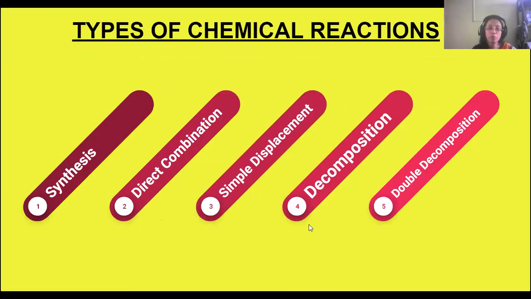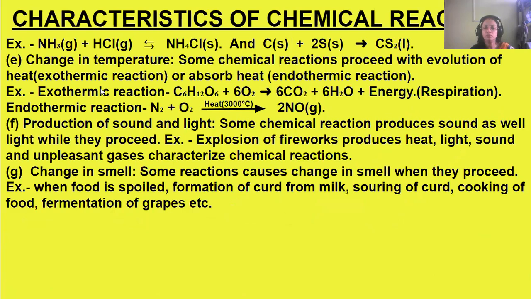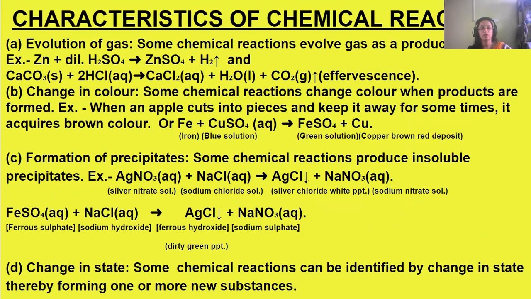Okay, so next is the change in the state. So first is evolution of gas, then change in the color, then formation of precipitate, then change in the state. What happens if the two substances taken as reactants are solid? We will see the product may become a liquid form or a gas form. So the state is being changed where the chemical reaction is taking place.